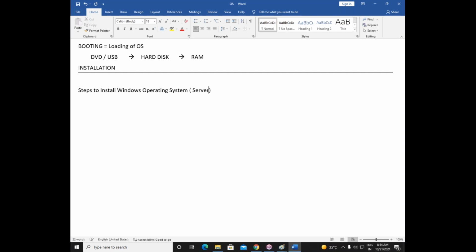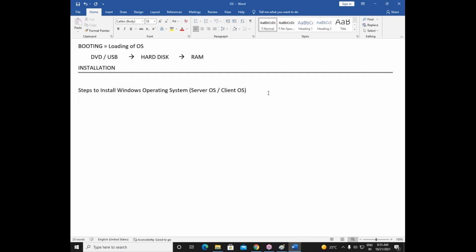These steps are the same for server operating systems and client operating systems. Server operating systems are like Windows Server 2012, 16, 19. Client operating systems are like Windows 10, Windows 8, or Windows 11 maybe. But all the installation part is the same.